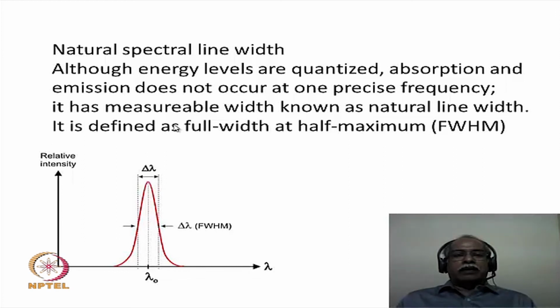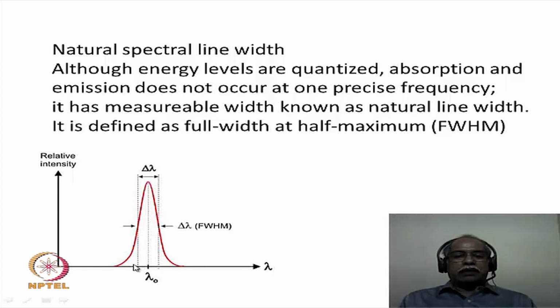Now let us define another parameter, what is known as the natural spectral line width. If the energy levels are quantized, then absorption and emission should occur at a precise wavelength, a precise frequency. In other words, a monochromatic frequency would be responsible for each absorption and emission wavelength that we are talking about. But usually this does not happen. There is a measurable width to any spectral line, which is known as the natural line width, and this is defined as shown in this particular diagram.